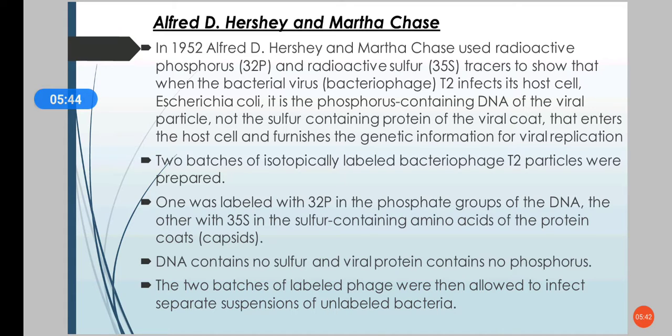Protein contains sulfur and DNA contains phosphorus. During infection, only the radioactive phosphorus enters the E. coli, not the radioactive sulfur. So they concluded that the genetic information is carried by the DNA.